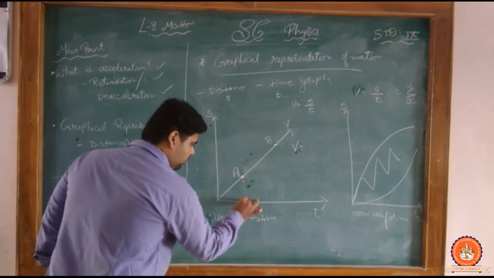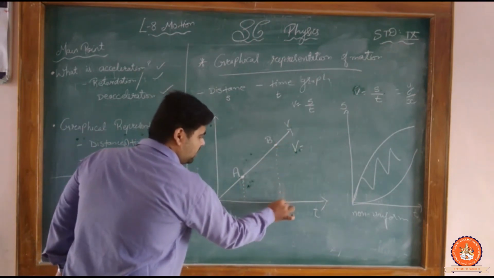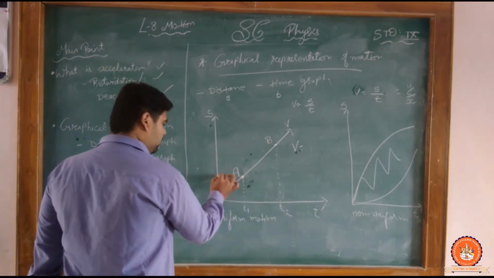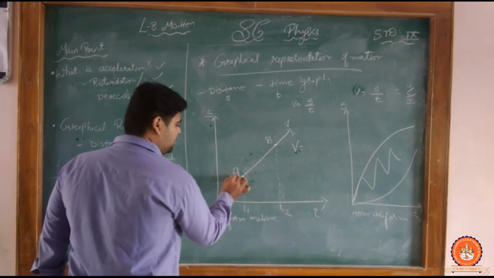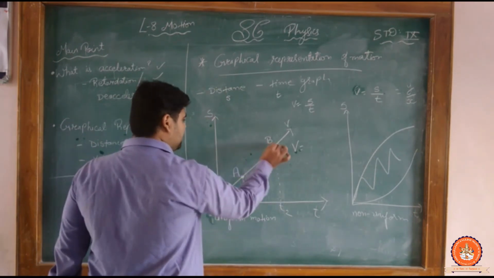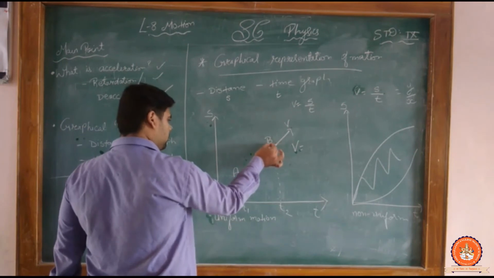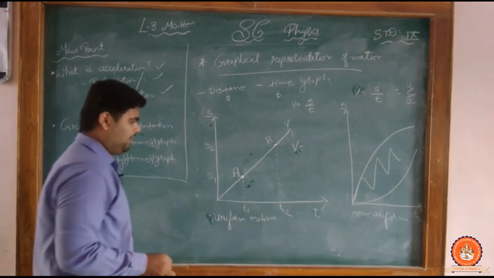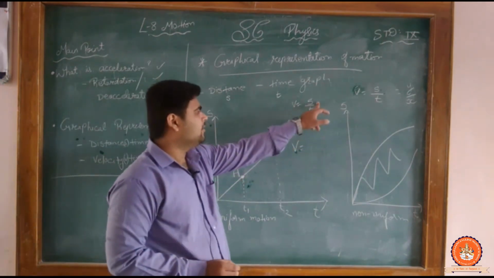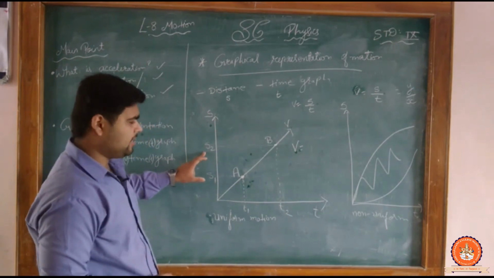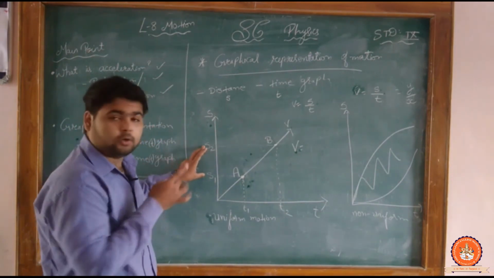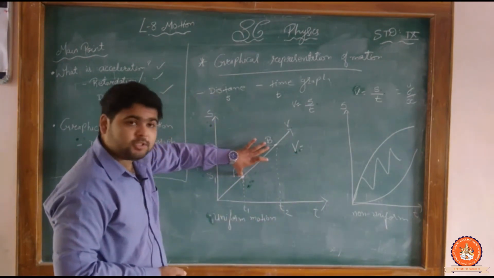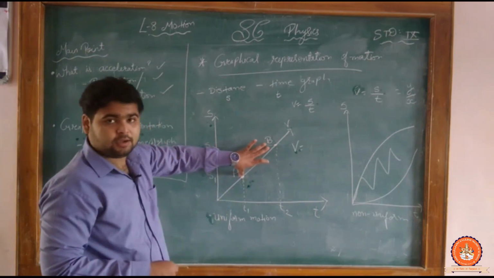Now draw a perpendicular line which intersects the time axis, it is T1, T2, and draw another line which intersects the distance axis. So this is our S1 and this is our S2. Here is S, but here it is given as the difference, because we want to find the velocity between A and B.